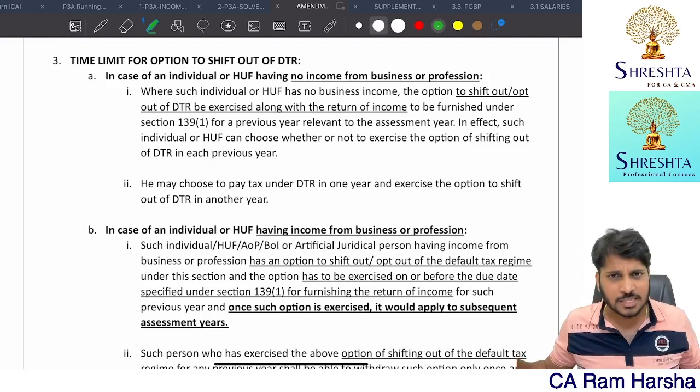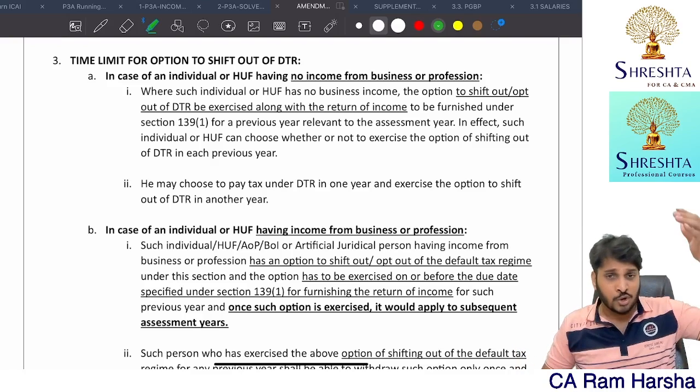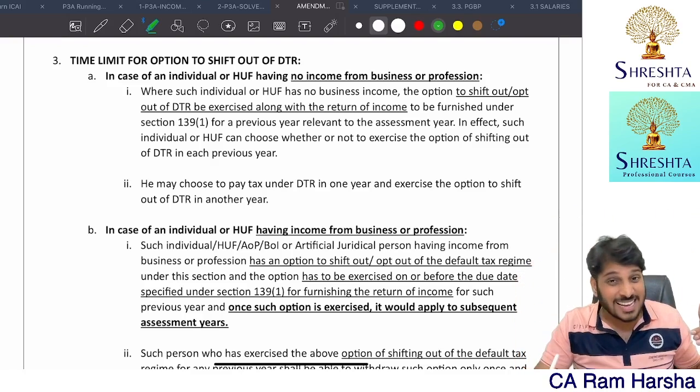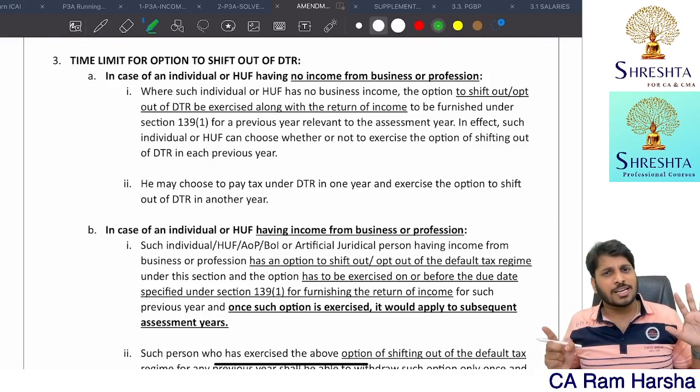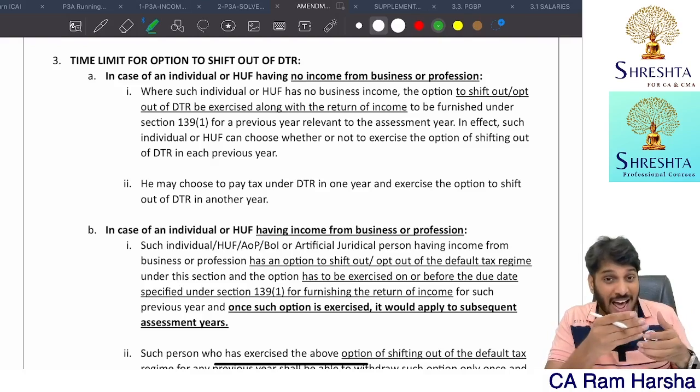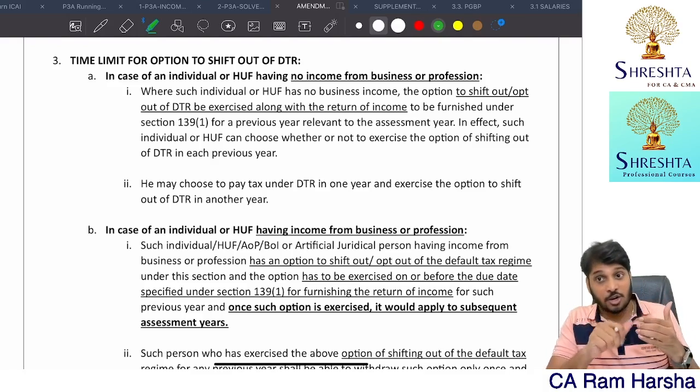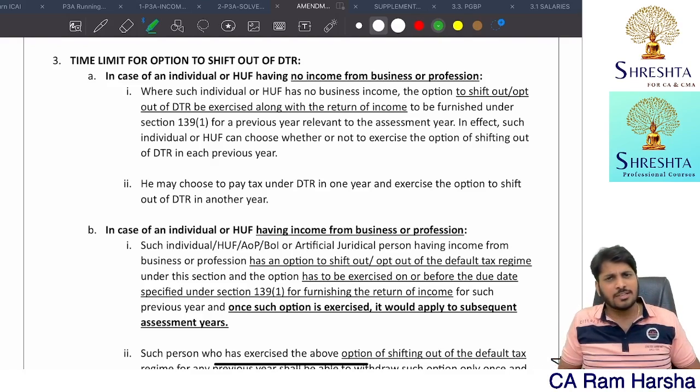Forget about 115BAC. You can claim all the deductions. You can claim all the exemptions which are given. Compute normal income. If they are asking you for default tax regime, what you have to do is, from the normal income, add back the deductions which you claimed but are not allowed as per 115BAC. You will get this. Very simple.